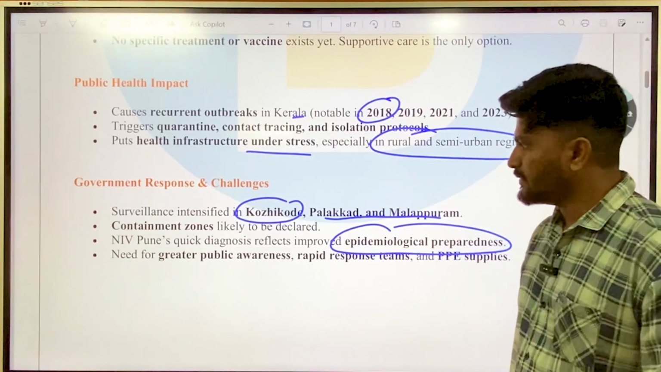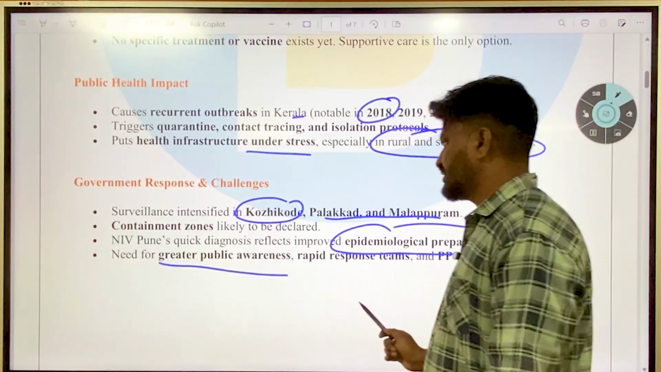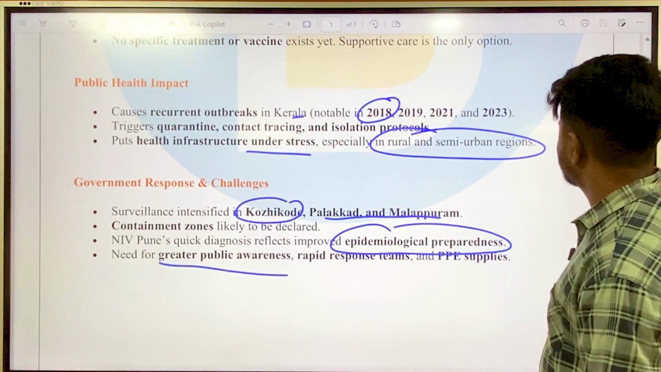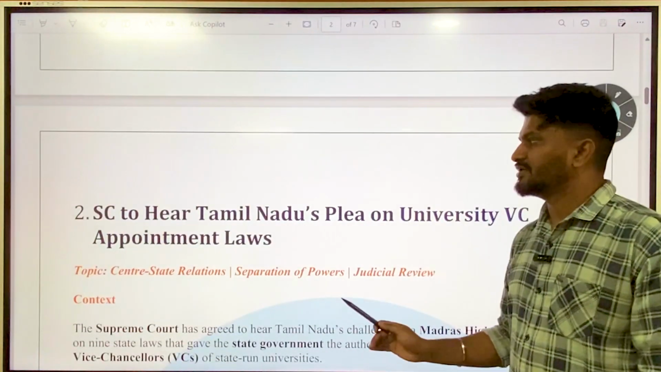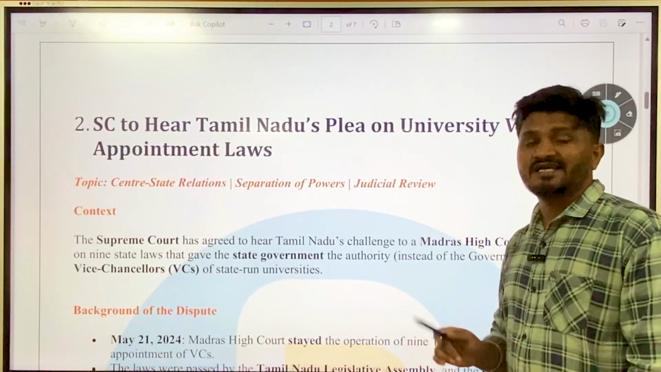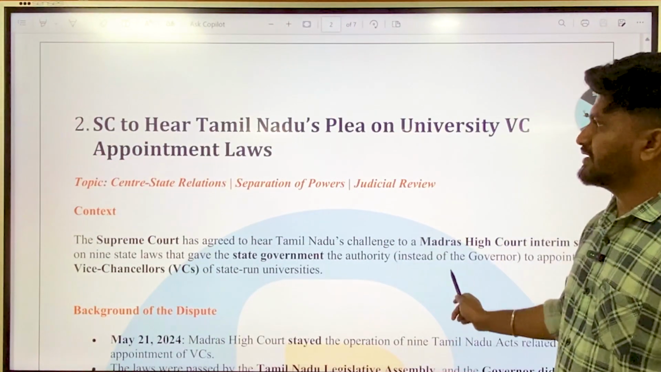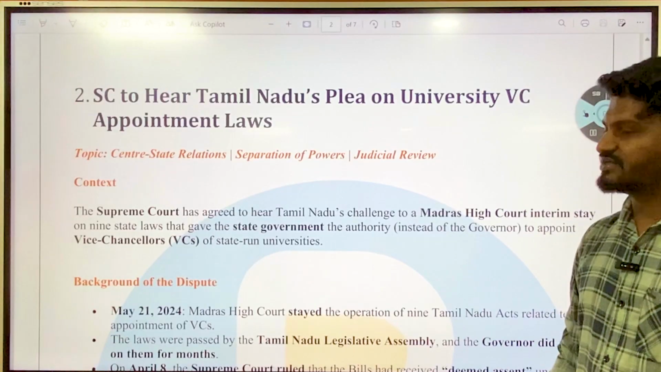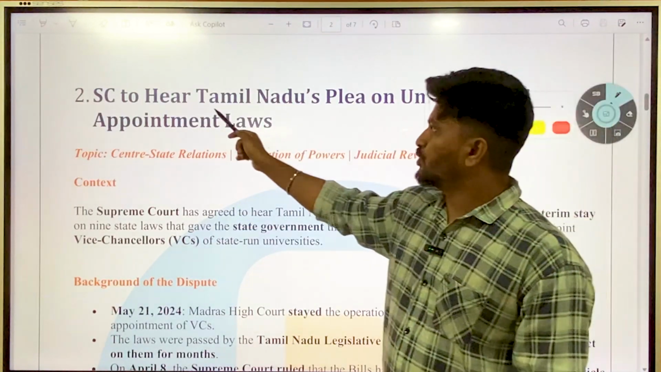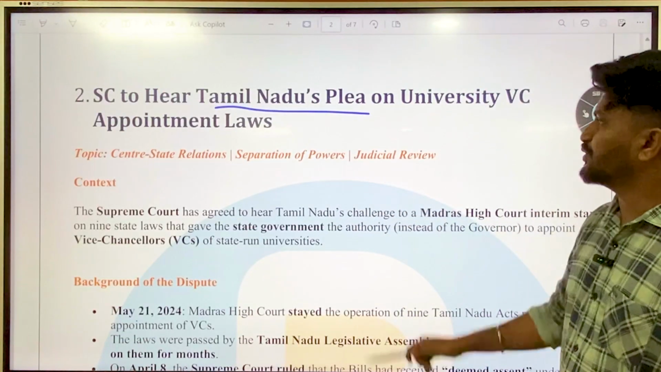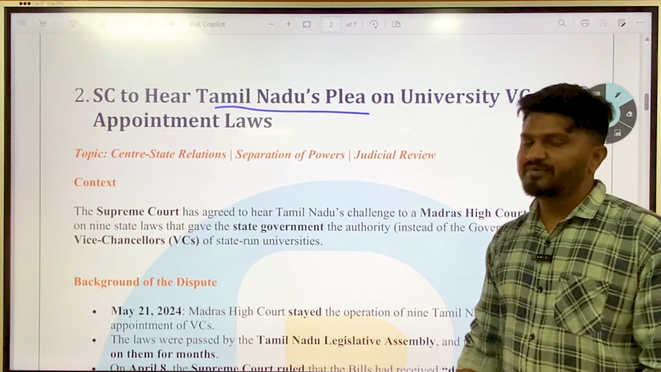Okay, then there is also need for greater public awareness, rapid response teams and PPE supplies. So that is about Nipah, very small topic but significant from especially prelims pointers. Then second one is, it was again from the first page of the Hindu. It talks about Supreme Court to hear Tamil Nadu's plea on universities vice chancellor appointment laws.